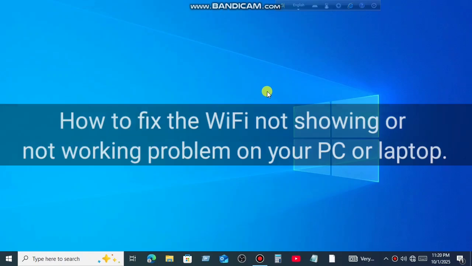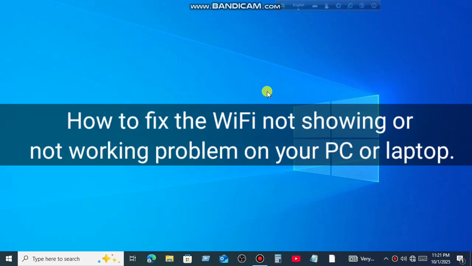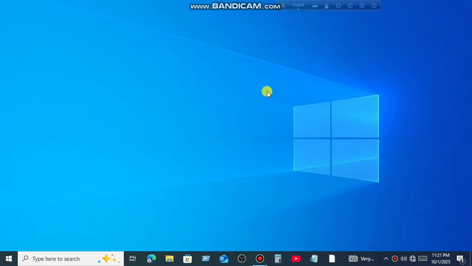Today I'll show you how to fix the Wi-Fi not showing or not working problem on your PC or laptop. So if your Wi-Fi network is not appearing or not working, don't worry, I will show you 7 methods to fix Wi-Fi not showing in settings, or Wi-Fi connected but no internet access on Windows 10. Just follow these simple steps.